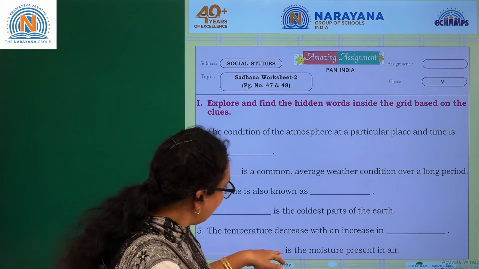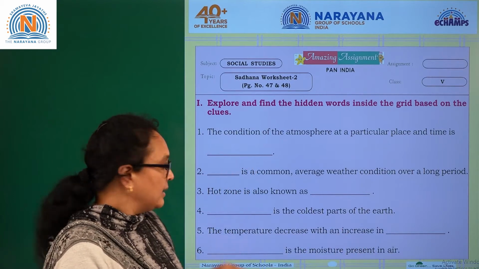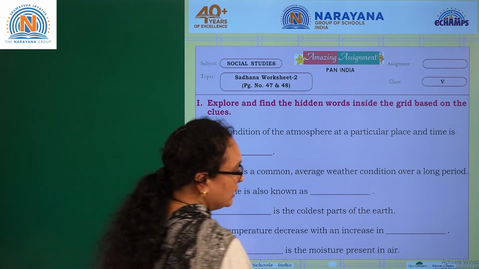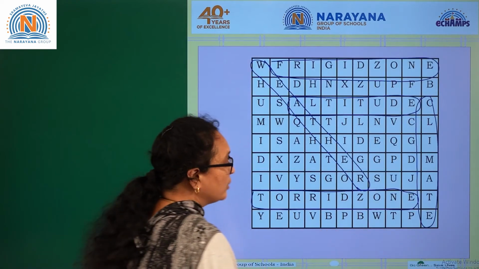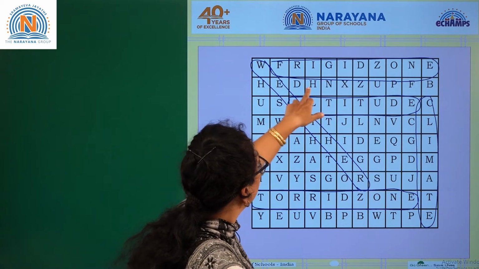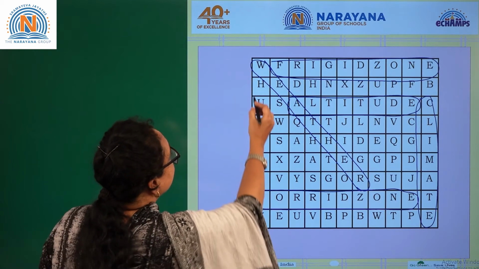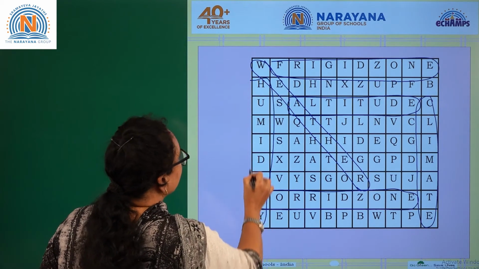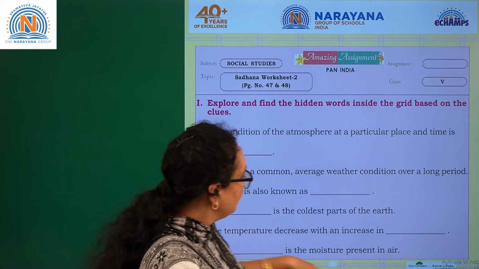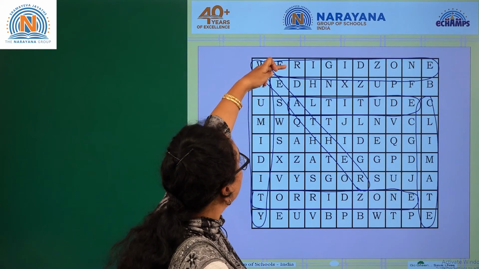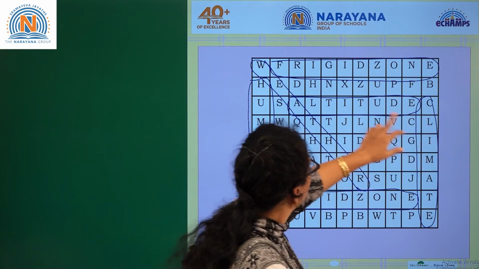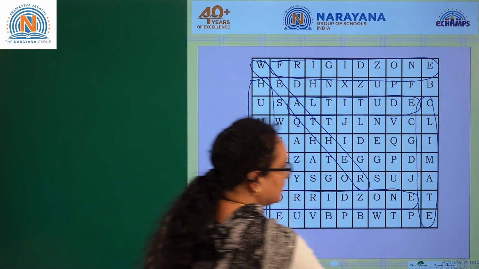The last clue. Dash is a moisture present in the air. It is humidity. It's the humidity which is present in the air, even the water vapor. Find out where is H. Okay, humidity, I can find humidity here. So we've got the 6 clues, I think. Let's check out whether we have completed 6: 1, 2, 3, 4, 5 and 6. The 6 clues have been completed.